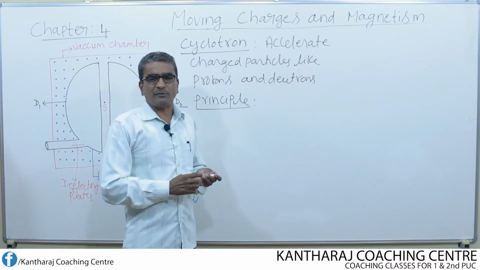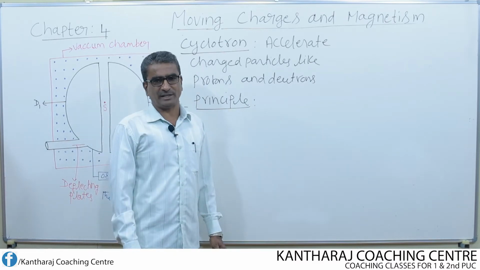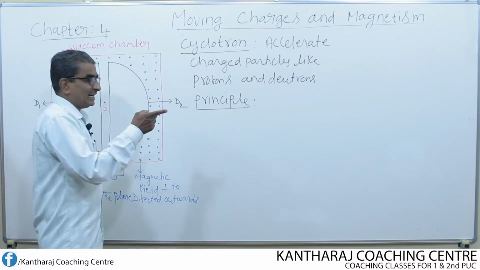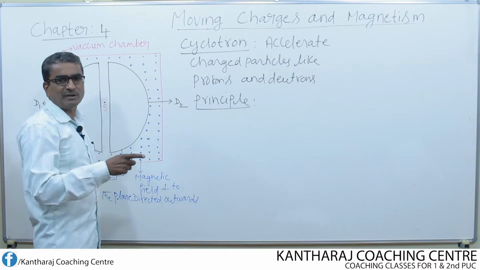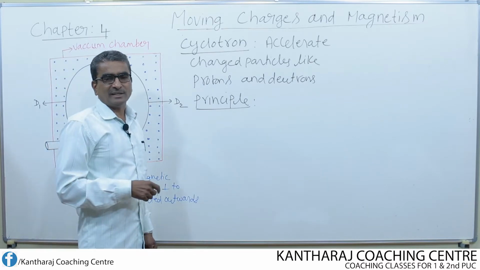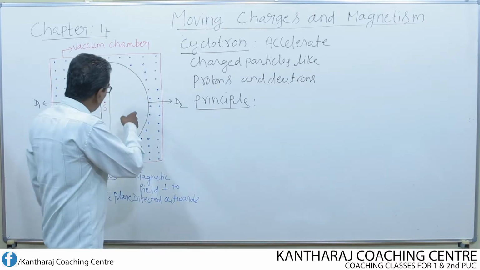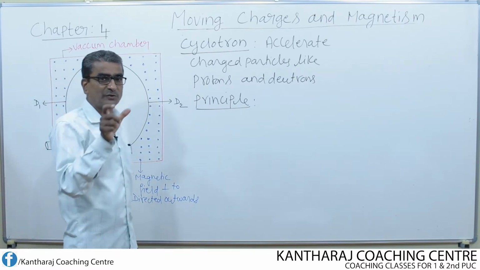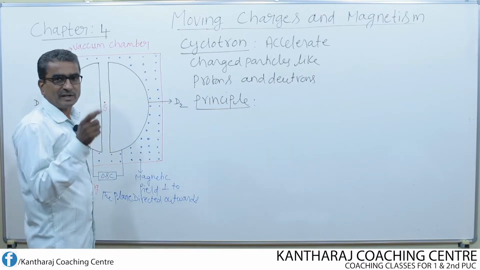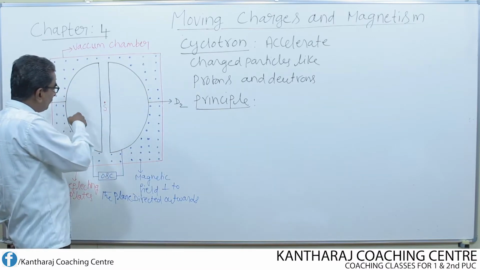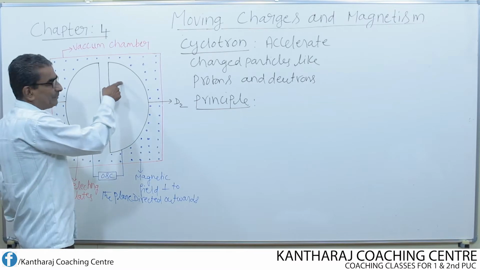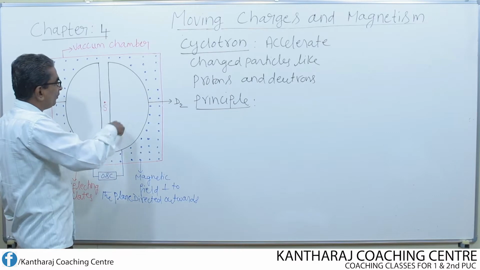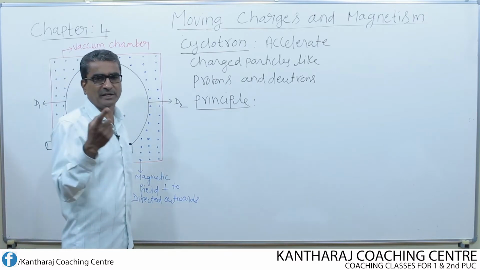Suppose I consider the frequency of revolution of the charged particle. Inside this device the charged particle undergoes revolution. It revolves in a spiral path. The number of revolutions made in 1 second, that is known as frequency. Whereas the time taken to complete only one revolution, that means if the particle starts moving from here, then to reach back the same point, the time it takes is nothing but the period.